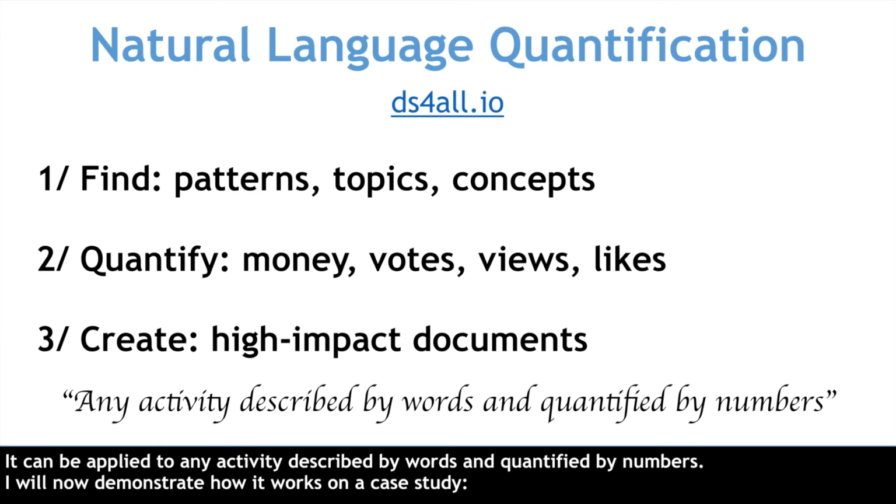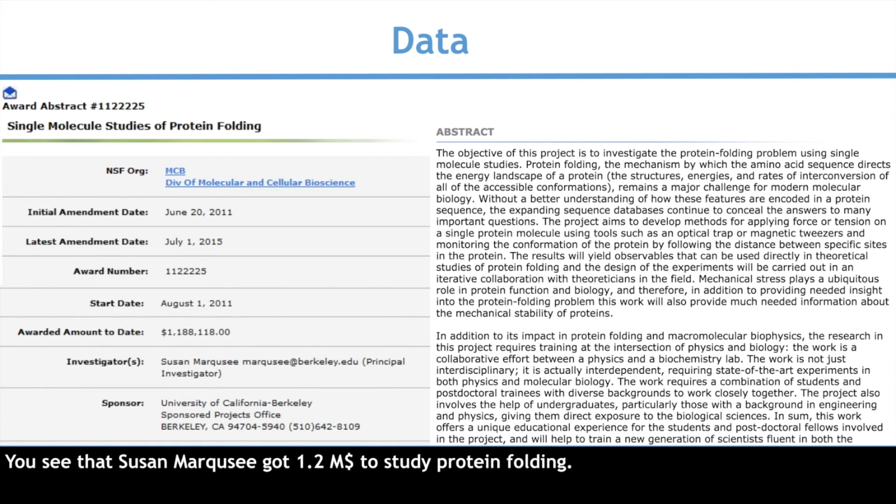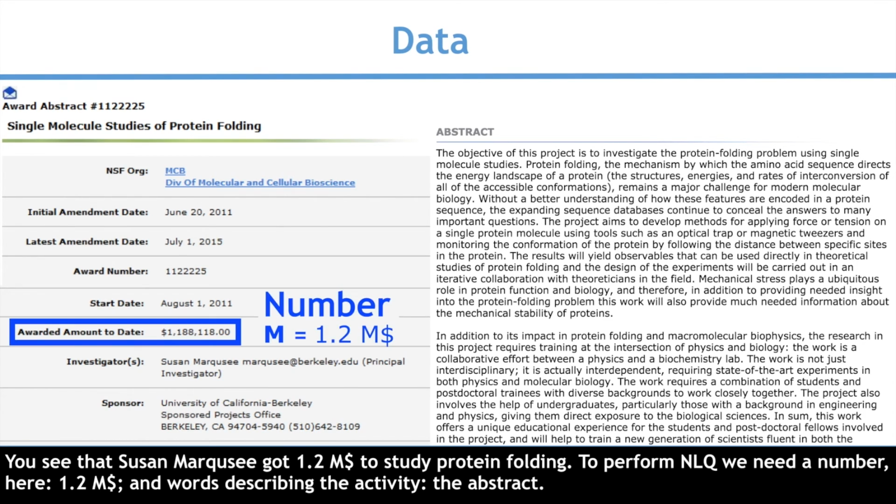I will now demonstrate how it works on a case study, a topic modeling of the National Science Foundation grants. NSF supports the progress of science by giving grants to laboratories, and for instance, if you click on this document, you see that Susan Marcosi got $1.2 million to study protein folding. To perform NLQ, we need a number, here 1.2 million, and words describing the activity, the abstract.